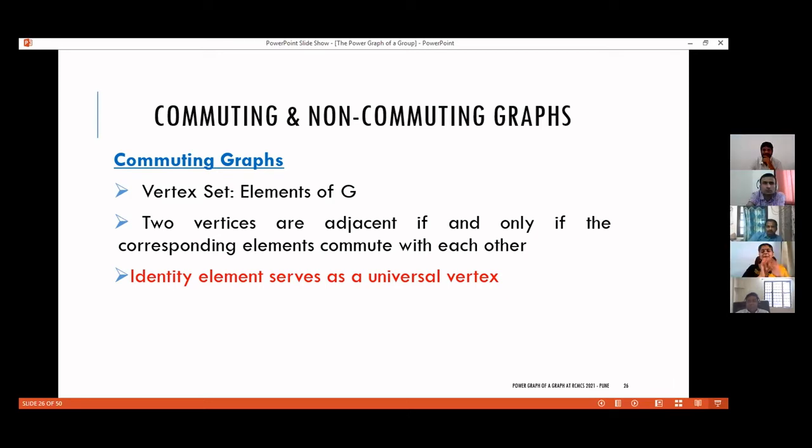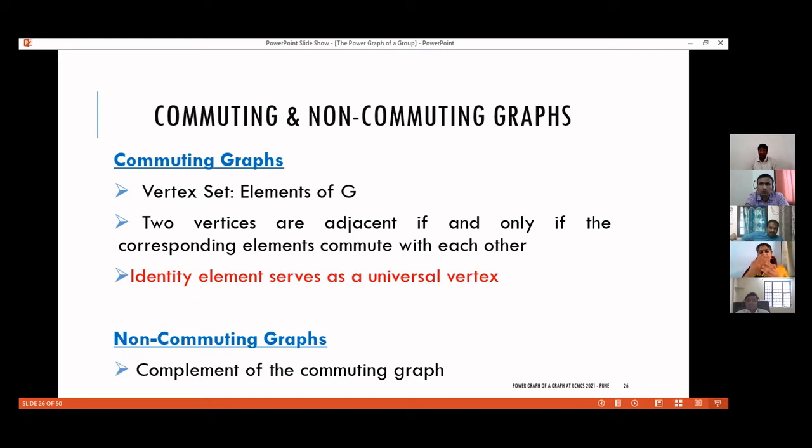Okay. So, there are cases where we consider commuting graphs in which the identity element E is deleted. E is not considered as a vertex. E will be deleted. Okay, so that is commuting graphs. And non-commuting graphs are precisely the complements of the commuting graph. That is, two vertices are made adjacent if the corresponding elements in the group do not commute with each other. That is the concept of non-commuting graphs. So when coming towards graph theory, this means one is the complement of the other. The complement I have already defined.